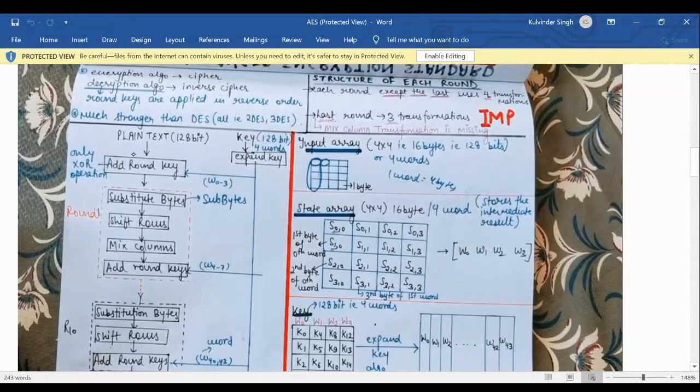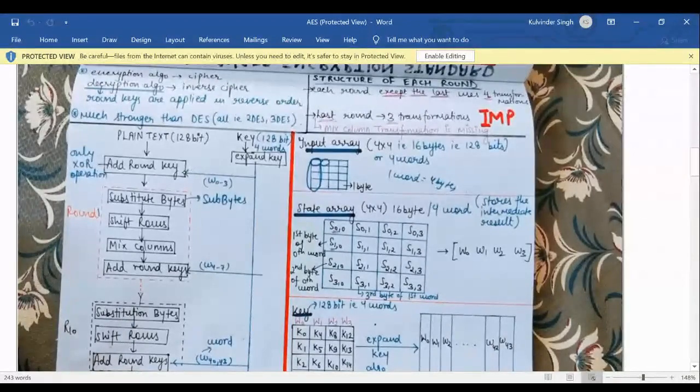So inside each round there is a plain text of 128 bit. There are 4 transformations. The first transformation is substitute bytes. The second transformation is shift rows. The third transformation is mix column, and the fourth transformation is add round keys. Add round keys.